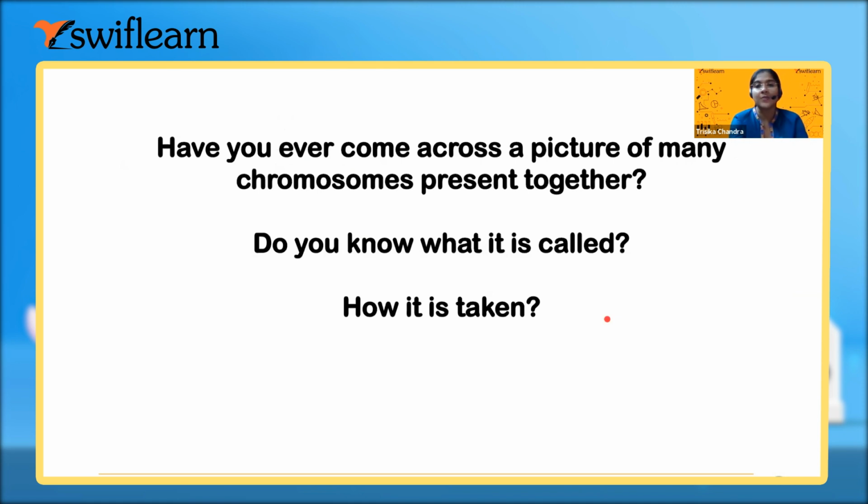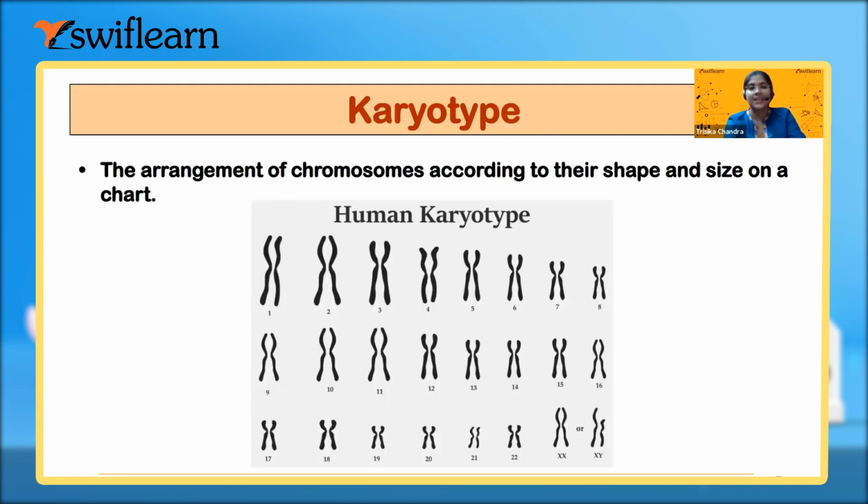Now, have you ever come across a picture of many chromosomes present together, a chart-like picture? Do you know what it is called? Karyotype. Very good. So how is it taken? It is arranged from the longer to the shorter one. This is the human being. It is actually 23 pairs of chromosomes, but chromosome number 1 is the longest and chromosome 22 is the shortest.